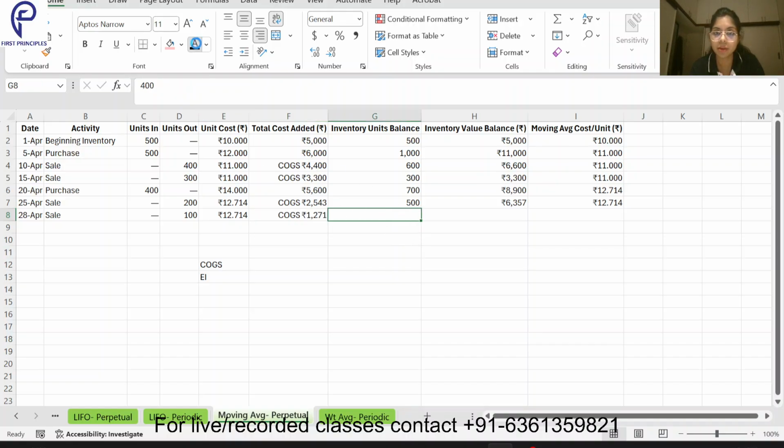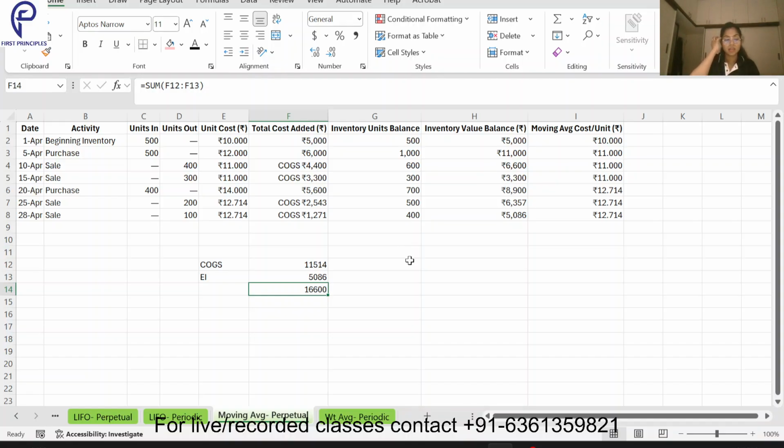Inventory units balance becomes 400. And the inventory value balance: 400 multiplied by 12.714 becomes 5086. The moving average cost is 12.714. Now what will be my cost of goods sold? It is the sum total of all this, and my ending inventory is this much. So my total is 16,600. As you can see, how easy this method is.